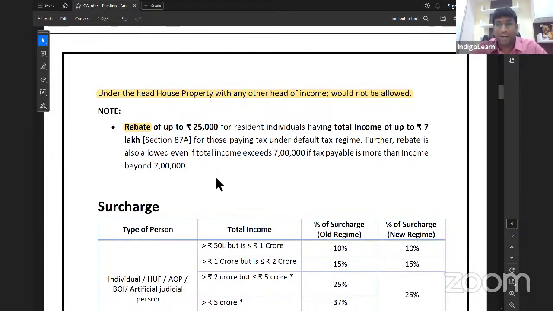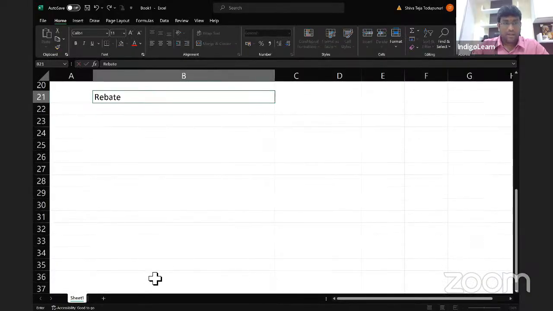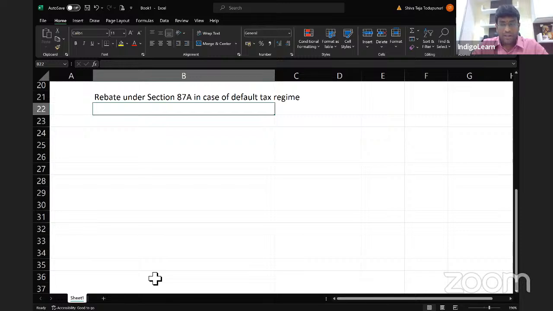Very, very important point. Let me explain that to you in a little more detail, my dear friends. Come on, listen carefully here. Rebate under section 87A in case of default tax regime. Clear, my dear friends? First of all, this is allowed only to a resident individual.